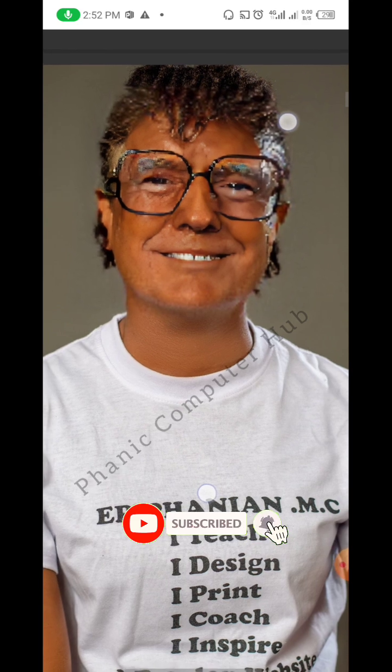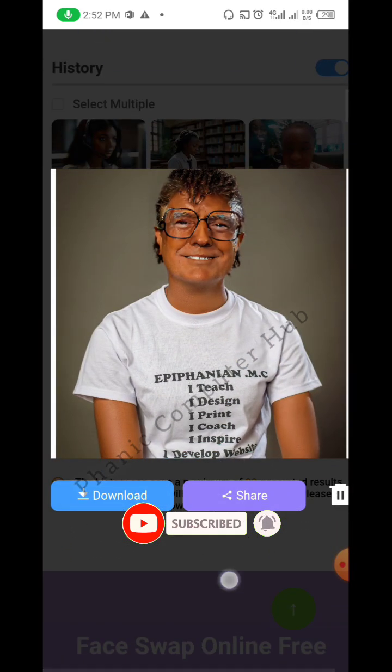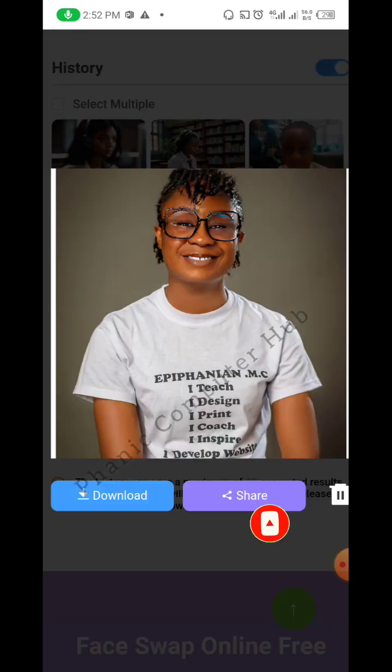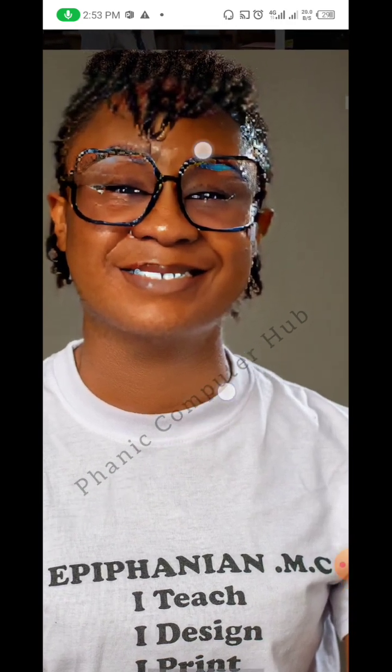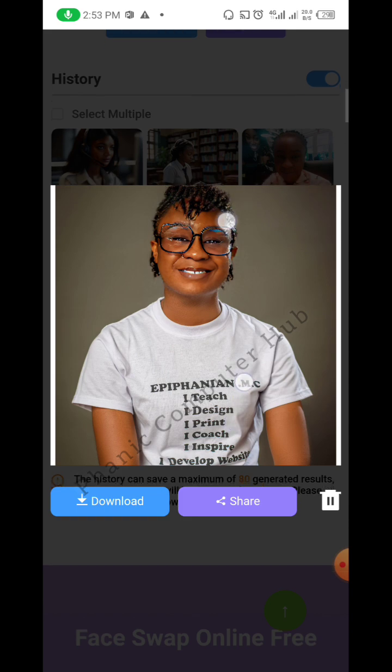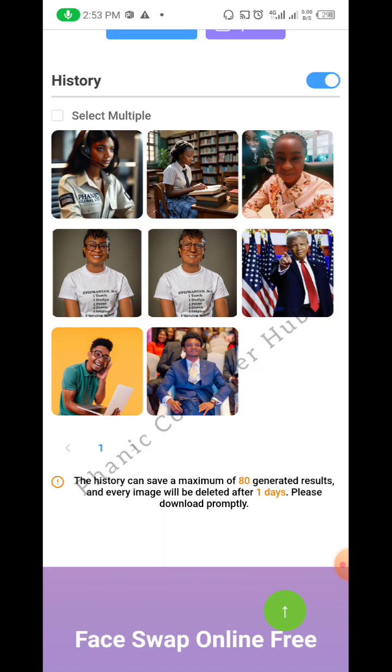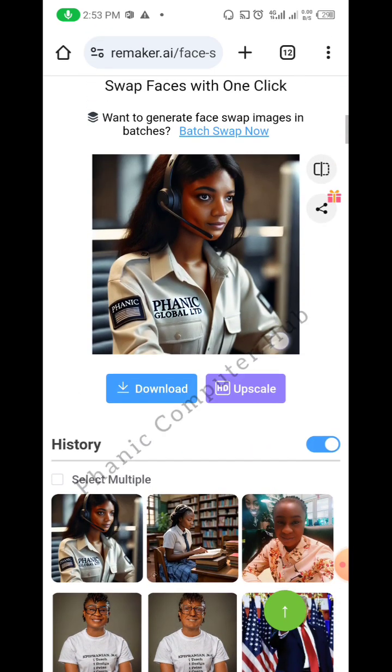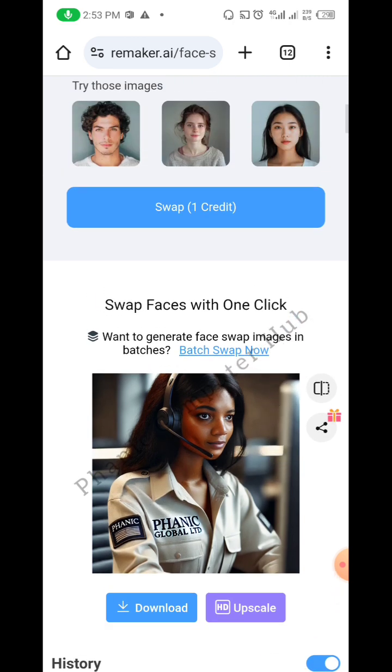I was just looking like with all this my fine pictures and my fine hair. This one I use my face on Mrs. Ifan. So can you see? You know, this picture, my picture is a studio picture. The brightness and a lot of things was too much and was not able to get it clearly. So can you see, guys?